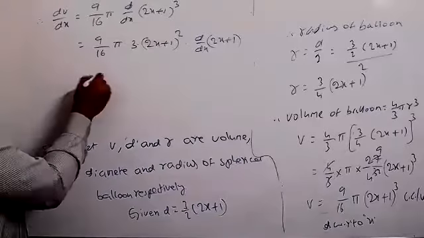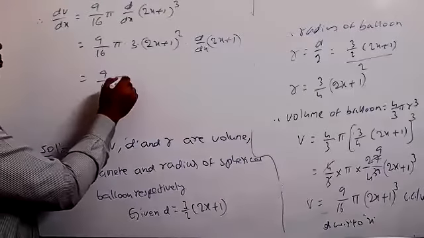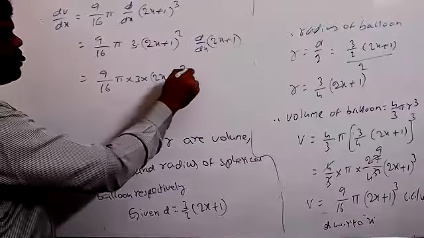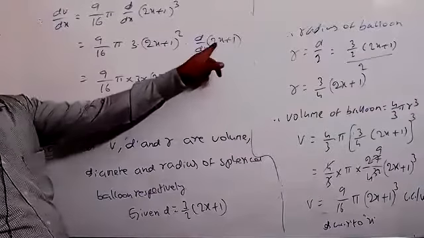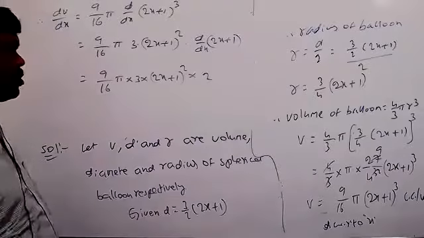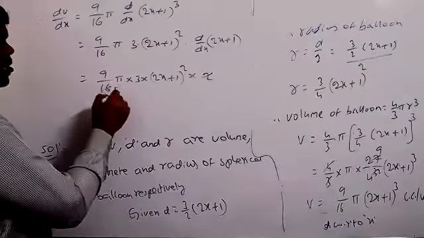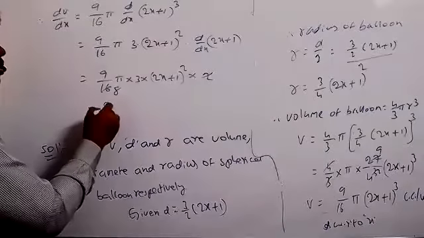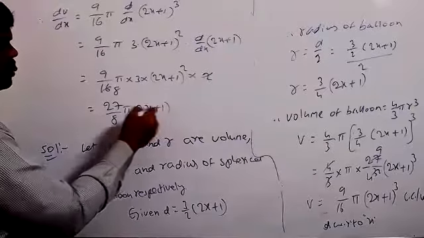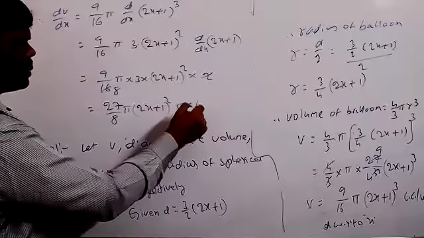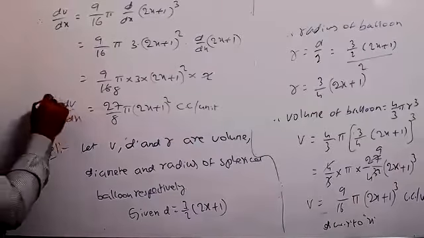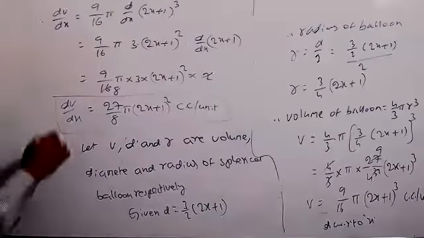Now differentiate: 9 by 16 pi into 3 into 2x plus 1 whole square into the differentiation of 2x plus 1, which is 2 for 2x and 0 for 1. So 2 into this number 8 times, and 3 nines are 27. So dV by dx equals 27 by 8 pi into 2x plus 1 whole square, in cubic units per unit. This is the value of dV by dx. We can't simplify that one, so you can stop the procedure here. That's all.